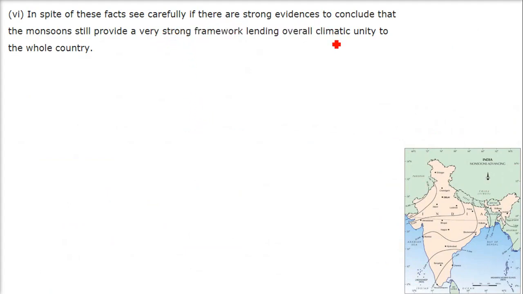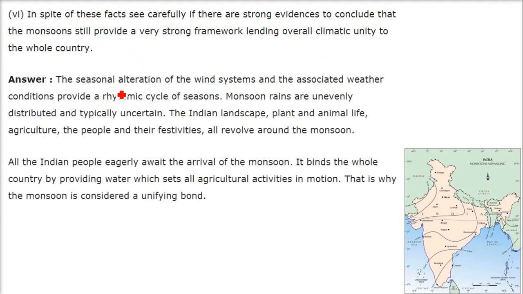In spite of these facts, see carefully, there are strong evidences to conclude that the monsoons still provide a very strong framework lending overall climatic unity to the whole country. So the seasonal alternation of the wind system and the associated weather conditions provide a rhythm, you can say, cyclic rhythmic seasons. So we have 4 seasons and 2 of the seasons are mainly the incoming monsoon and the retreating monsoon. Monsoon rains are unevenly distributed and quite uncertain.